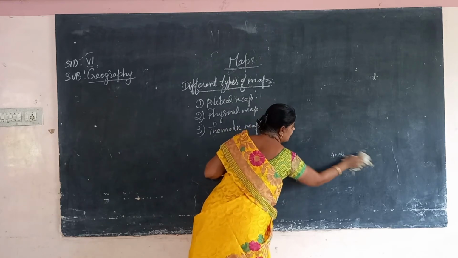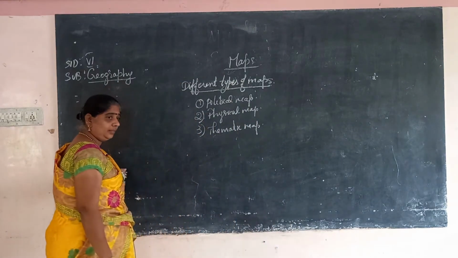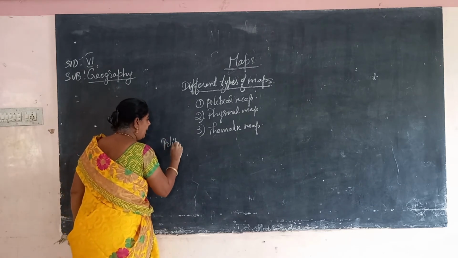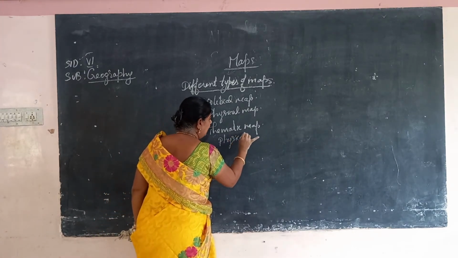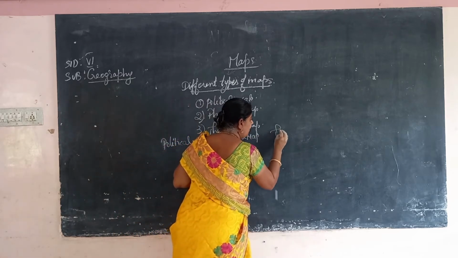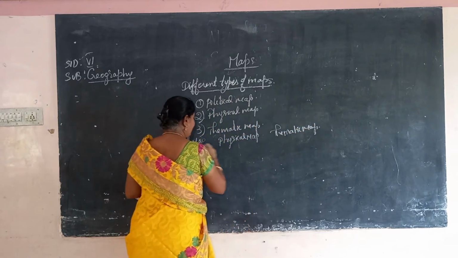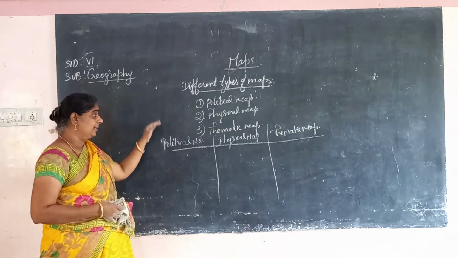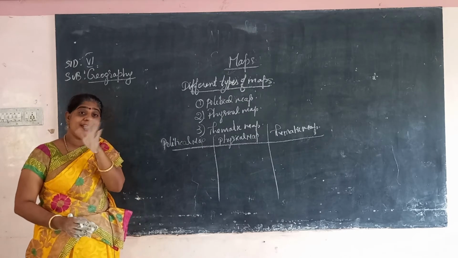What are the differences of these three maps? First one is the political map, then next is the physical map, and next is the thematic map. We are going to see about these differences. First we saw its similarities, what is the same in these maps. Now we are going to see about the differences.